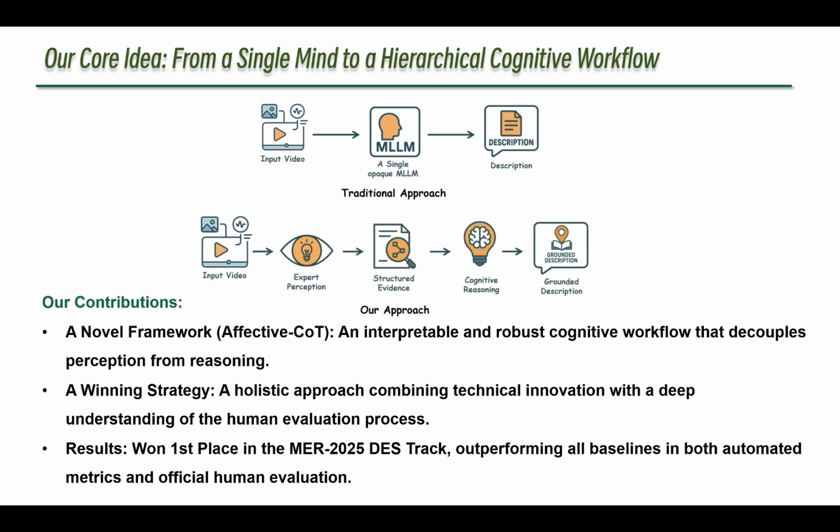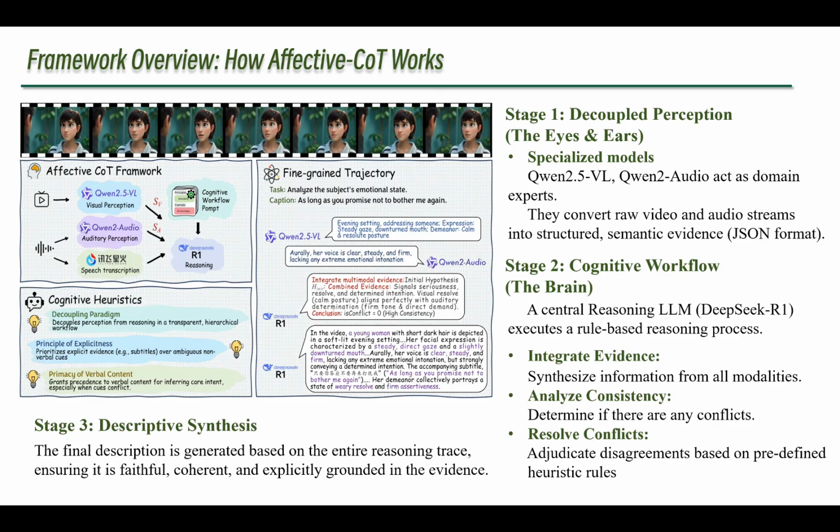Our approach, Affective-CoT, employs expert models for perception to extract structured evidence. This evidence is then fed into a central reasoning module, which thinks step by step to produce a final grounded description. We won first place in the MER 2025 DES track. So, how does Affective-CoT actually work? Let's look at the framework overview.